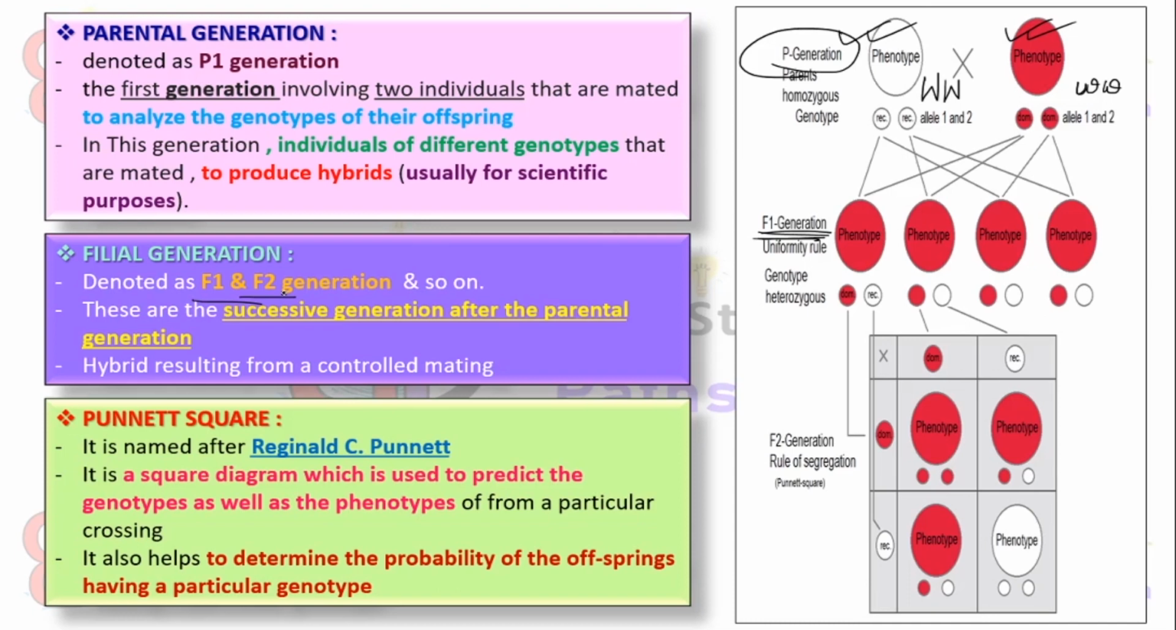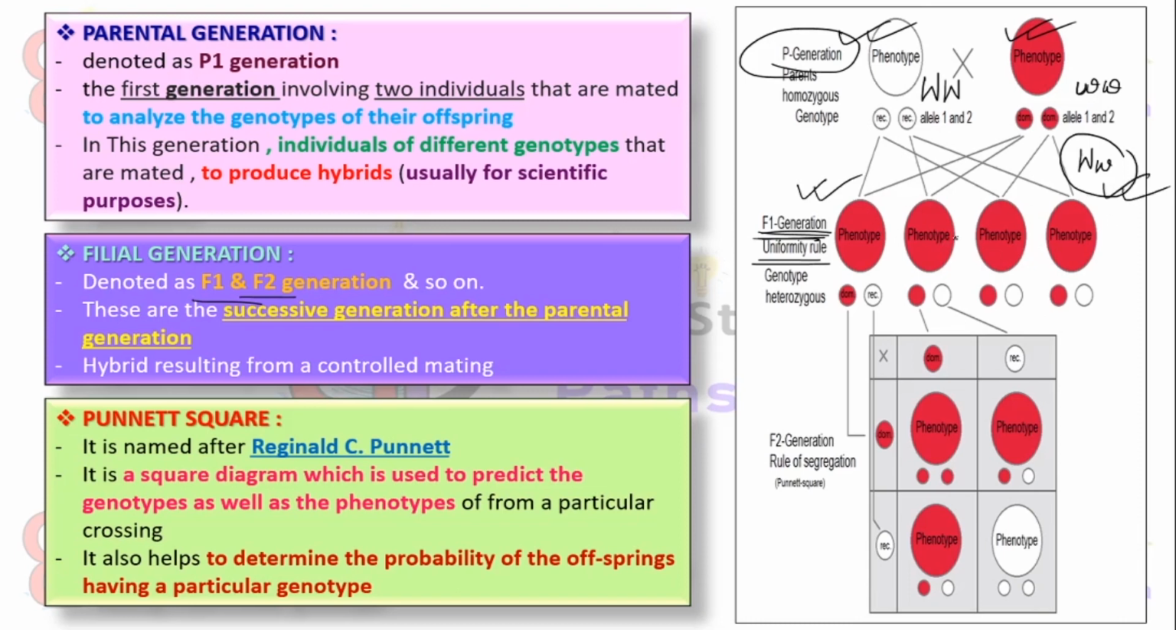Next one is Punnett square. It is named after a scientist, Reginald C. Punnett, and it is a square diagram that is very much used to predict the genotypes for upcoming offsprings or upcoming filials, and it can also determine the probability of the offspring for a particular genotype. Say, this is F1 generation and capital W and small w, after cross we can get capital W, small w heterozygous condition, and all offsprings will be in heterozygous condition.